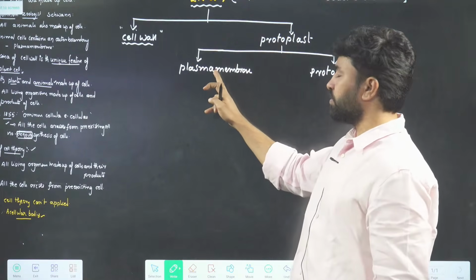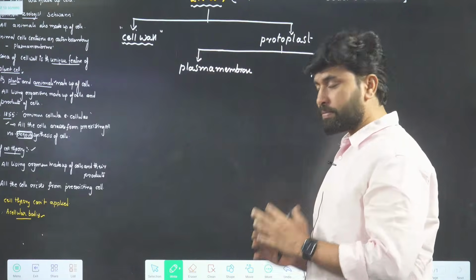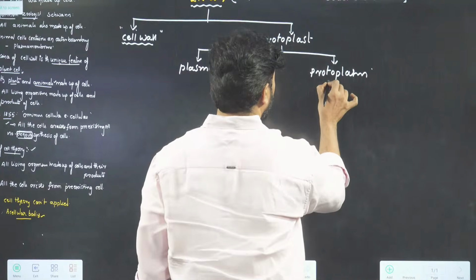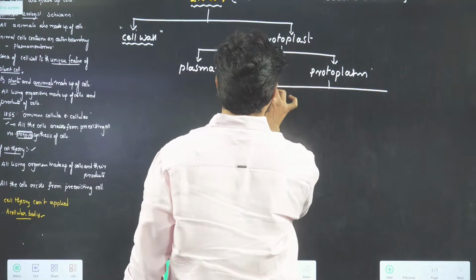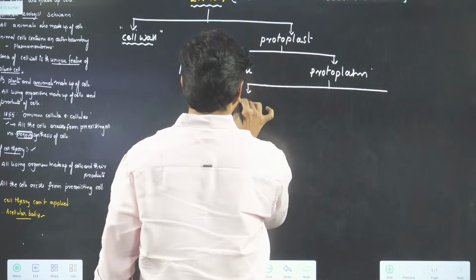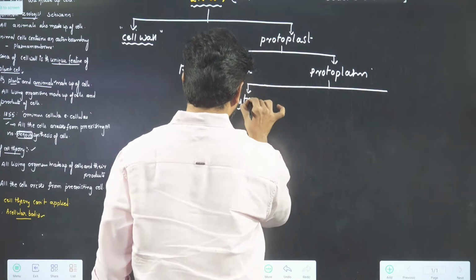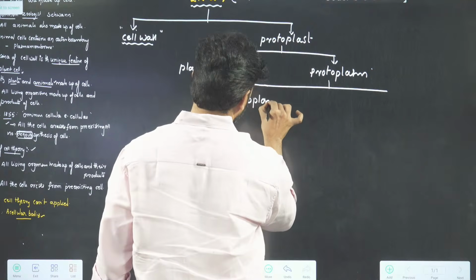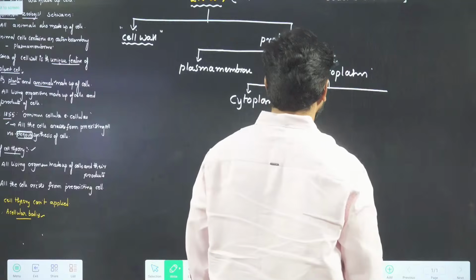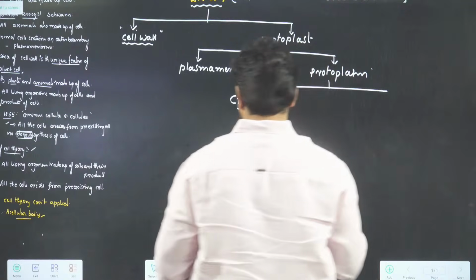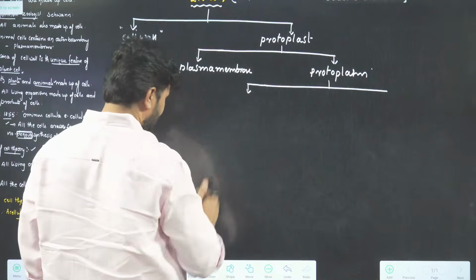Protoplast consists of the plasma membrane, and the next one is called protoplasm. Observe, the protoplasm will again have cytosol or cytoplasm, and in the protoplasm, on this side I will write the less number.